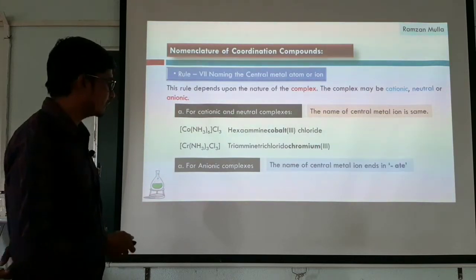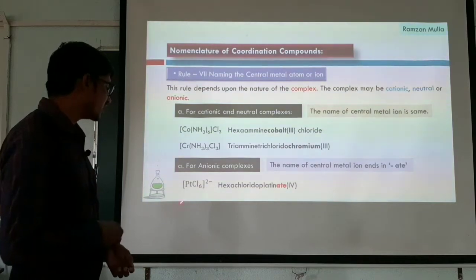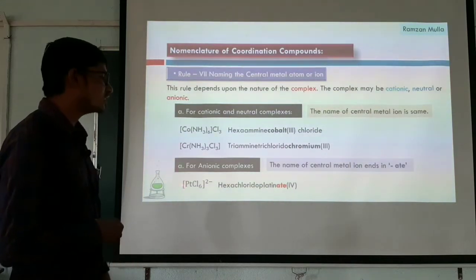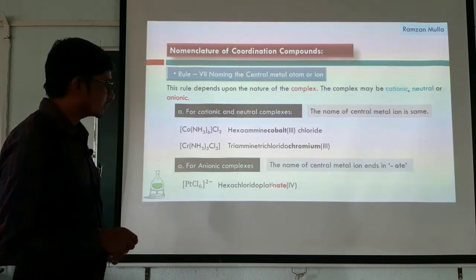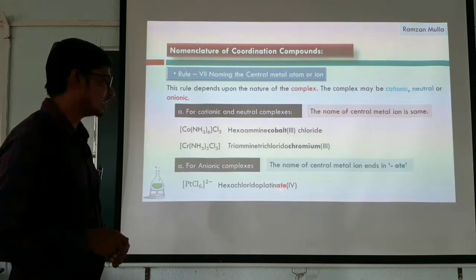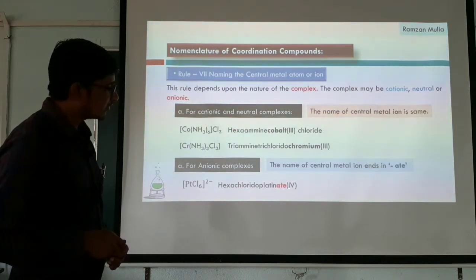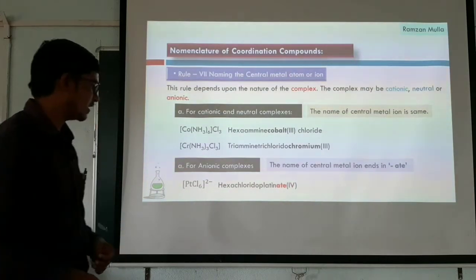It remains the same. But when we have anionic complexes, we have to change the name of the metal atom. See, hexachlorido platinate. Whenever you have a negative charge on the complex, we have to change the name of the central metal ion, and add ATE at the end of the name of the metal.